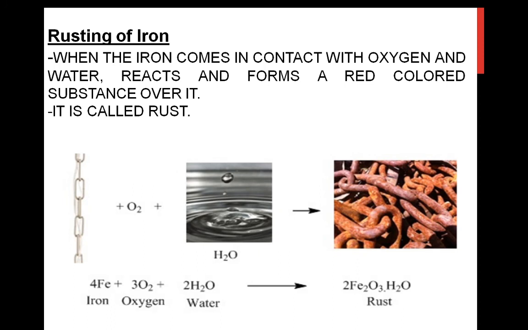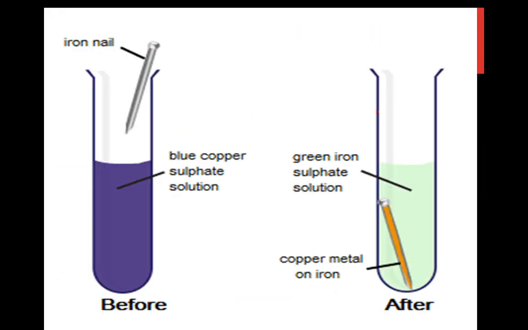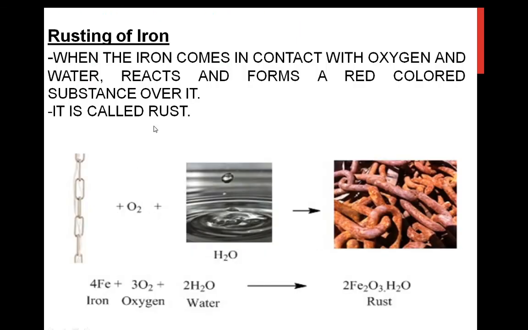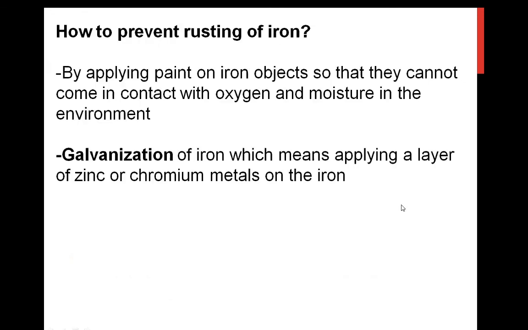See the rusting of iron, already we have learned that. There is a formation of rust, that is Fe2O3. Don't take this example, understood? Here we have learned the change in color, one characteristic, but that is also related to the rusting. Don't confuse. So see the rusting of iron, in which the iron comes in contact with oxygen and water and forms a red color substance, which is known as rust.